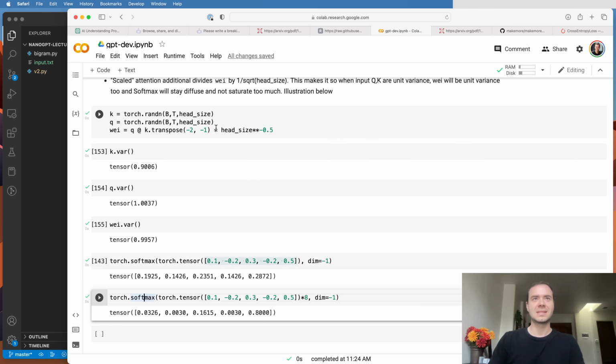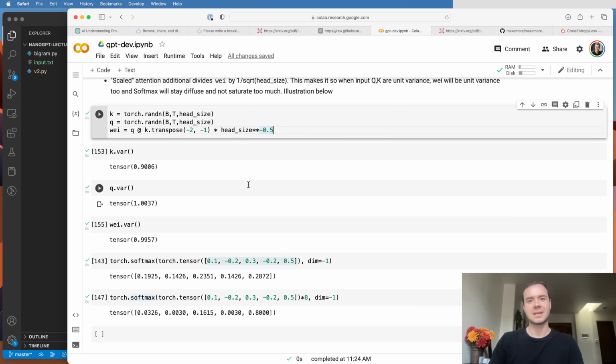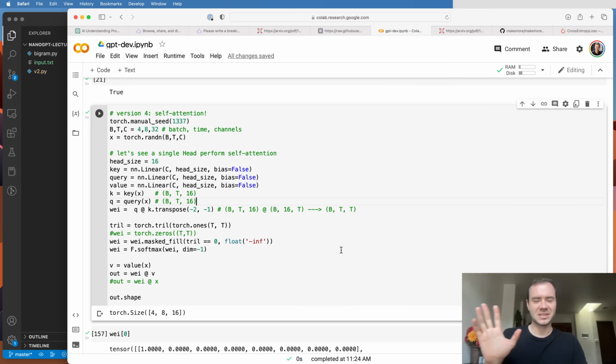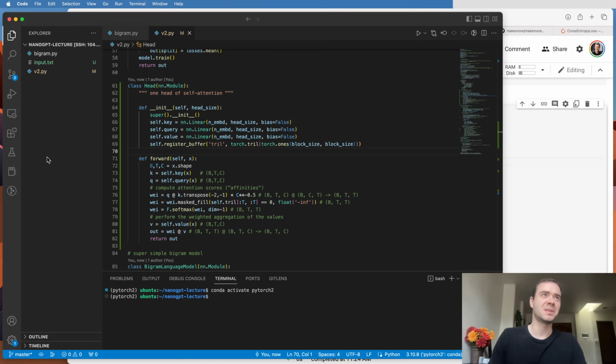And so the scaling is used just to control the variance at initialization. Okay, so having said all that, let's now take our self-attention knowledge and take it for a spin. Here in the code, I've created this Head module, and it implements a single head of self-attention. You give it a head size, and then it creates the key, query, and value linear layers. Typically, people don't use biases in these. Those are the linear projections that we're going to apply to all of our nodes.